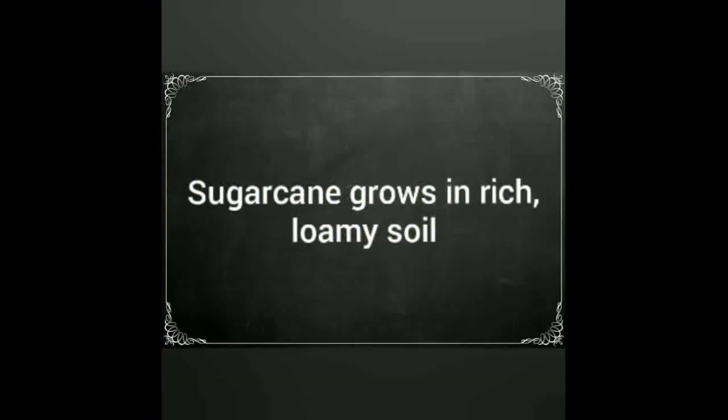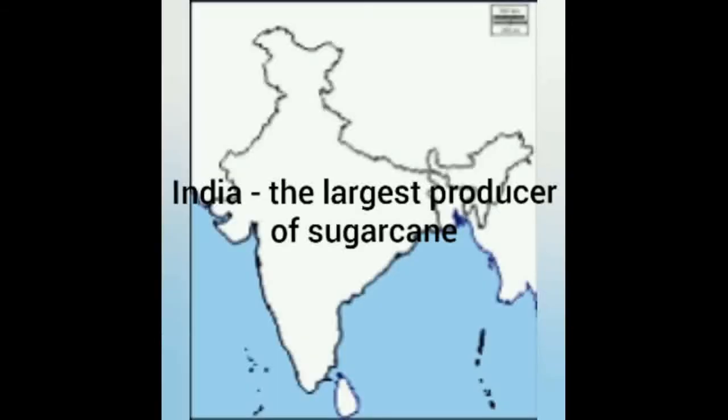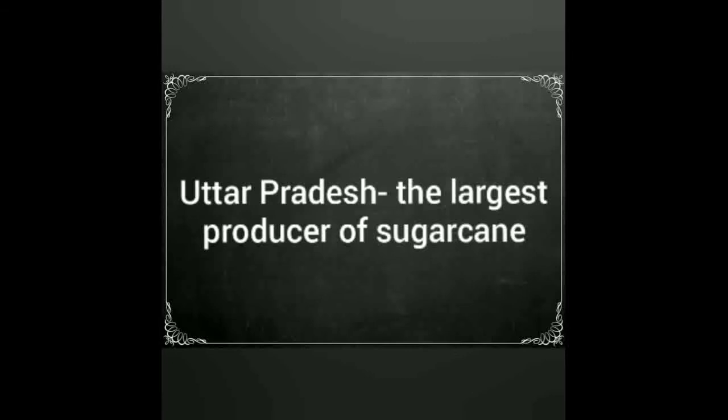Sugarcane grows well in rich, loamy soil and is used for making sugar and jaggery. India is one of the largest producers of sugarcane in the world. It is grown in Uttar Pradesh, Karnataka, Tamil Nadu, Andhra Pradesh and Telangana. Uttar Pradesh is the largest producer of sugarcane in our country.